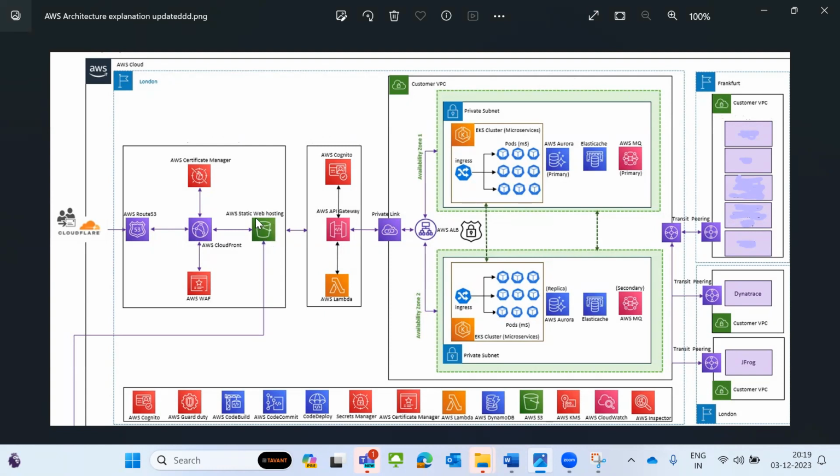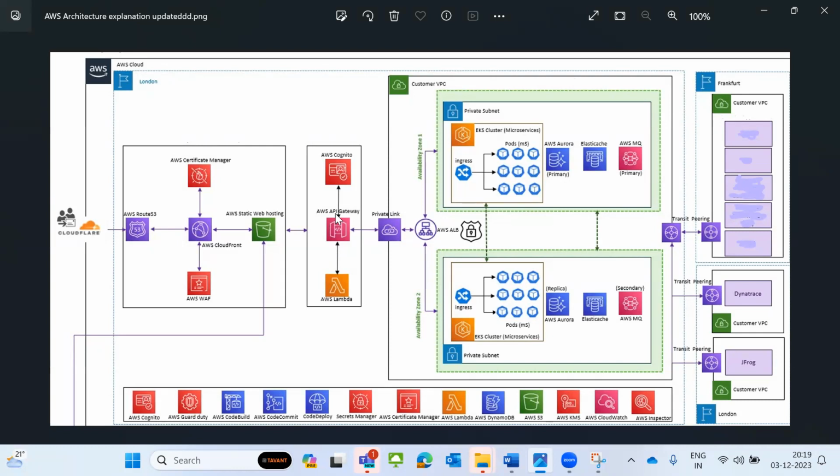This is Angular code, so I keep the Angular code here. Whenever the browser comes, the static website will be available. When it comes to business logic, there are two types of request. One is the static one, and the other is the dynamic business request. Dynamic requests go to API Gateway, where I manage everything.